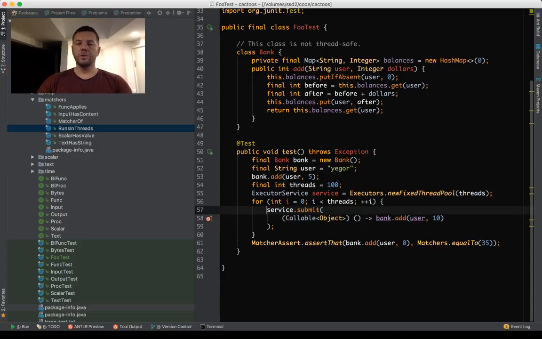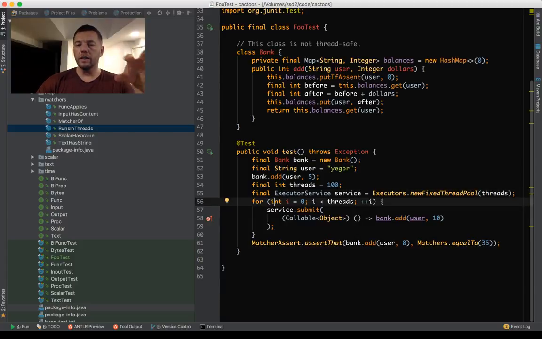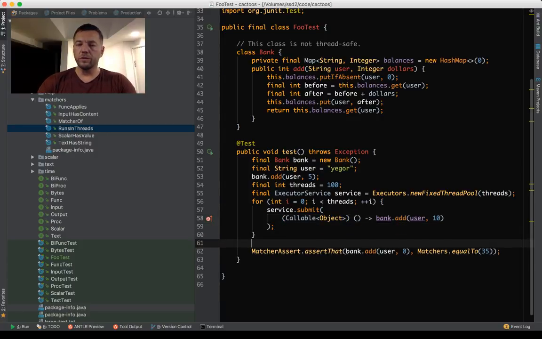So what happens here is that I have 100 threads waiting for me, and then I run a cycle and I do 100 times the same piece of code. I submit to this pool, and the pool will execute them all the moment I submit it. And then I want to wait for the service to shut down.